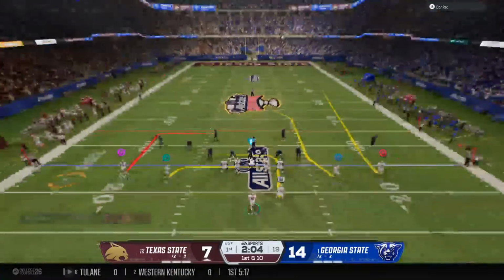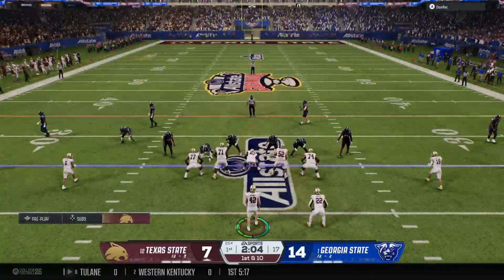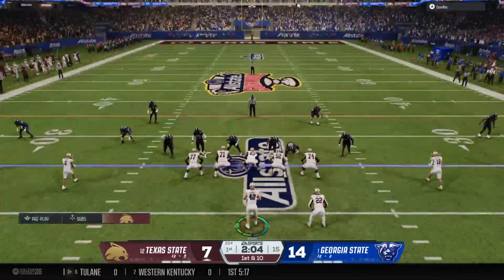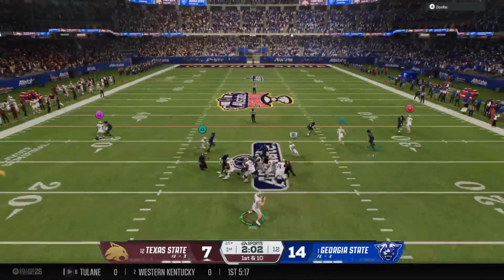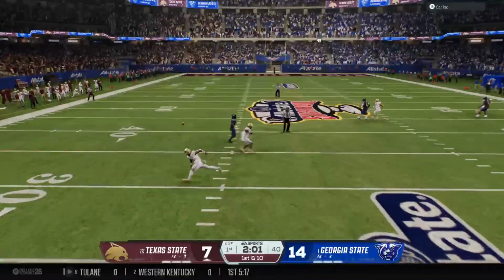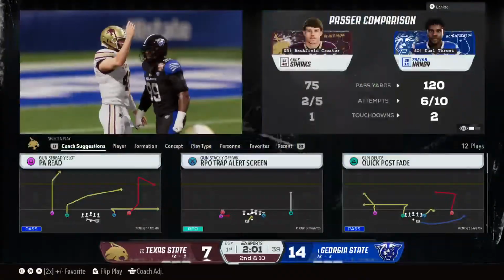The Texas State offense back out there. They're coming off a quick 3-and-out, so looking to put something together on this drive with a little more urgency. Looking to throw it on 1st down, but they can't make the connection. Ball's incomplete.